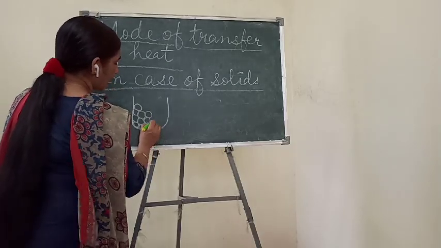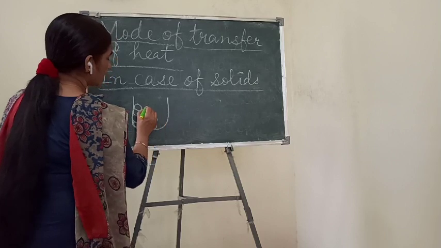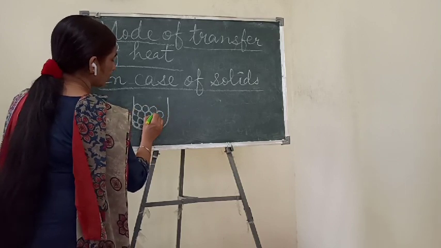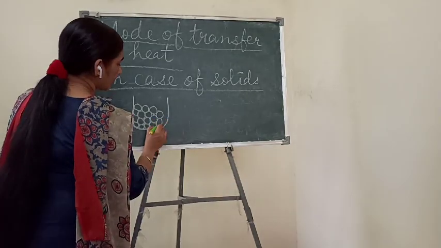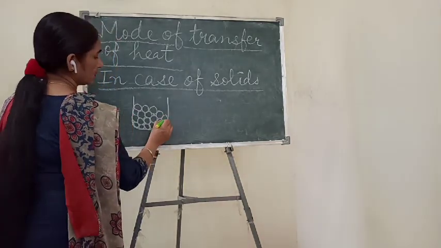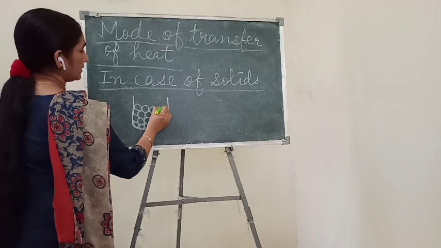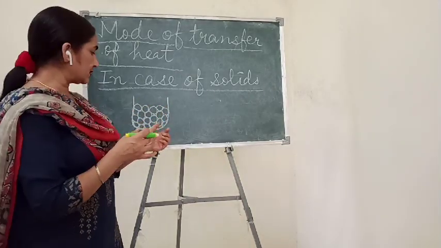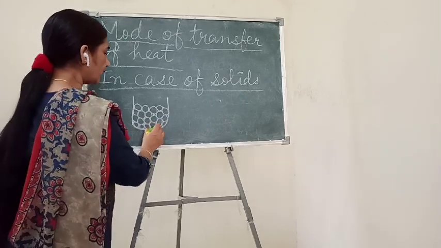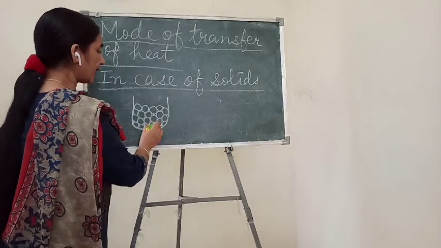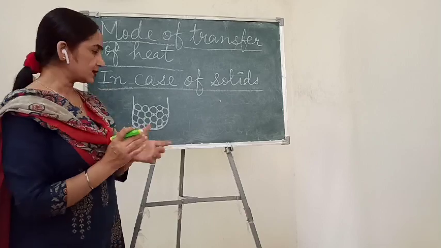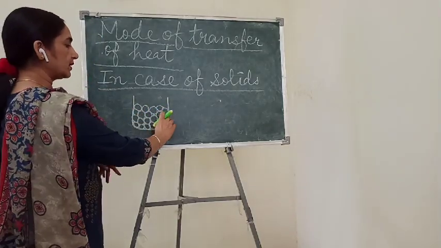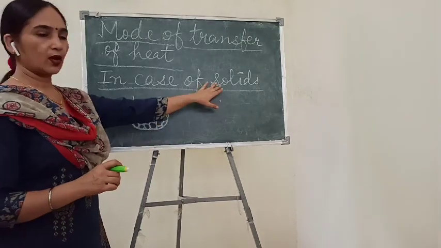Okay, and here you can easily see that molecules are tightly packed in this way, and they are in touch with each other, means they are very closely attached to each other. Understand? So this kind of arrangement is found in case of solids.